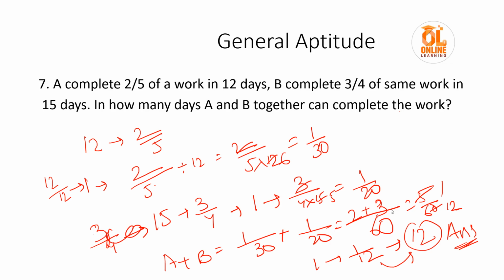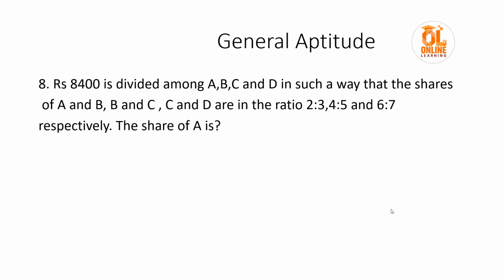Hope you have understood. These are very easy questions. You just need to practice, then in the exam you can complete the question in 10 to 15 seconds. Now let us move to the next question. It is given that rupees 8,400 is divided among A, B, C and D in such a way that the shares of A and B, B and C, C and D are in the ratio 2:3, 4:5 and 6:7 respectively.